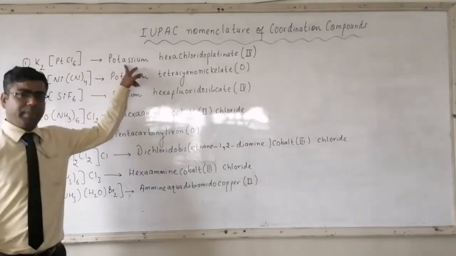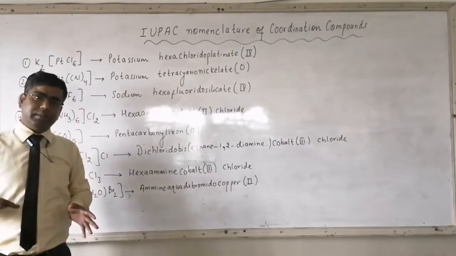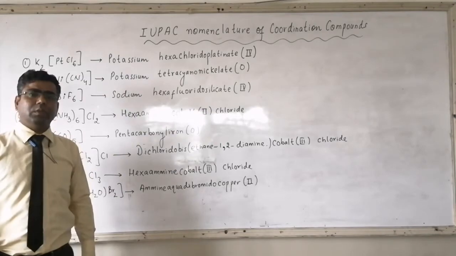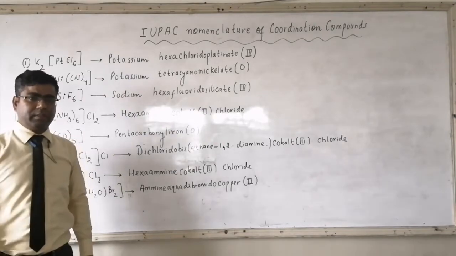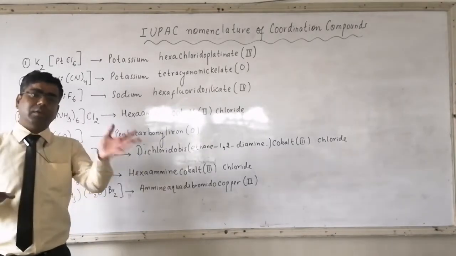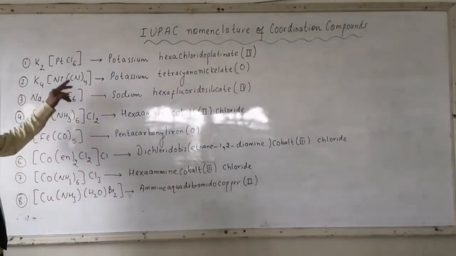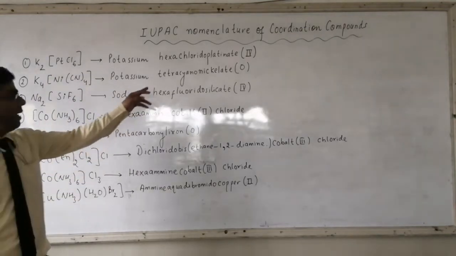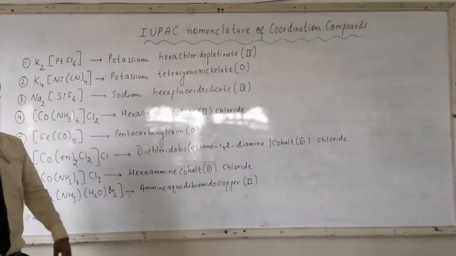Now the nomenclature. Here the counter ion is potassium. Between the counter ion and the complex ion, always leave a space. Separation is there between counter ion and complex ion. Now Cl is repeated 6 times, so it is hexa for 6 Cl.